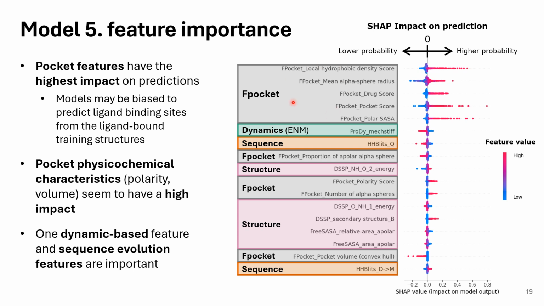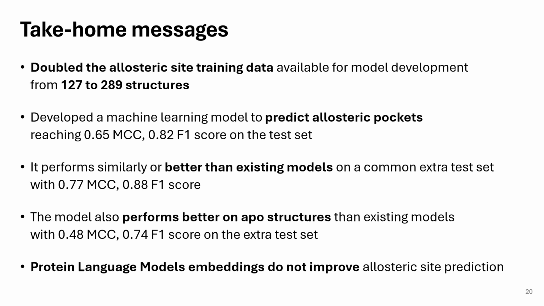However, still the high importance of fpocket features and the findings on the predicted sites in the proteins I have shown motivated us to look for apo conformations of the proteins in our test sets and measure the performance of our model on apo conformations that do not have a ligand that is stabilized in the pocket. And although our model struggles more on the extra test set of 9 proteins, our model still performs the best among the other 9 models, predicting correctly 5 pockets out of the 9.